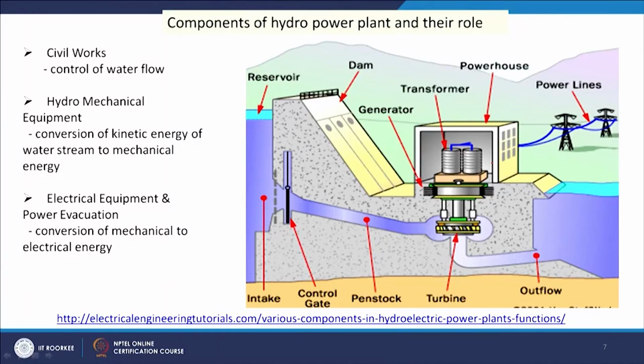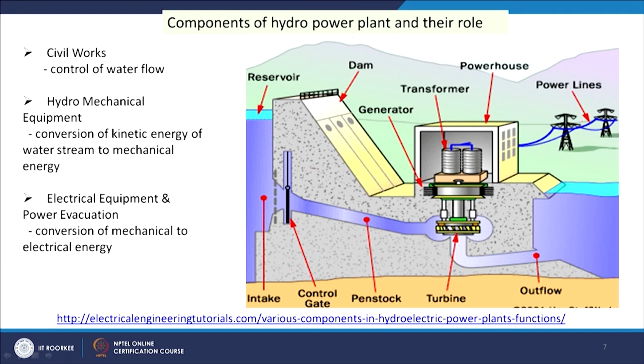Now, we will see the components of a hydropower plant and their role. This figure shows us schematically one hydropower plant. Here we see some civil structures. These are the civil structures, and this is our reservoir, where water is stored, and then water is passed through this penstock to this turbine, and then the turbine casing etc. is there, and then the generator, where electricity is produced.